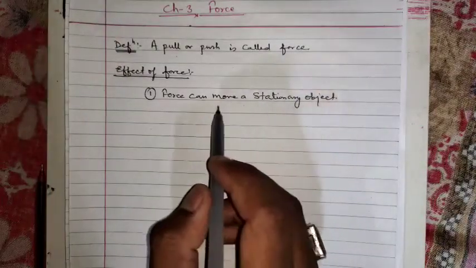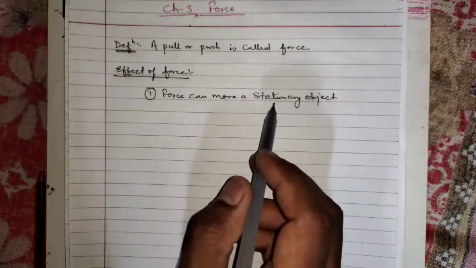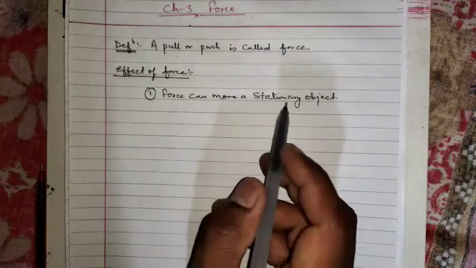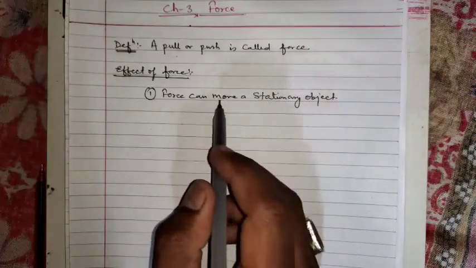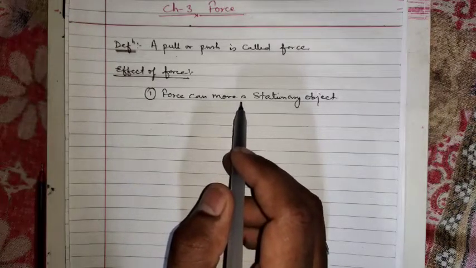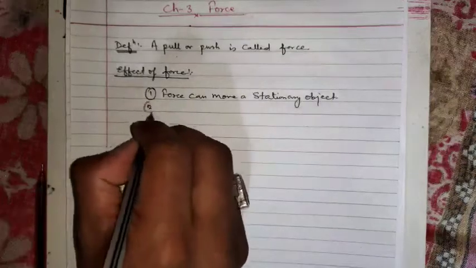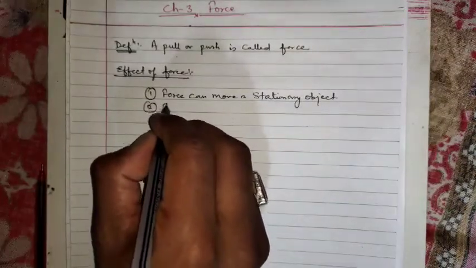It means that if an object is at rest, force can make the object move. A force can change the state from rest to motion.